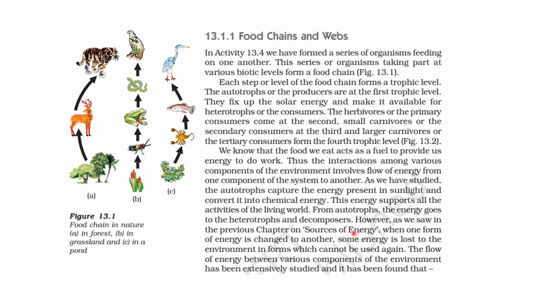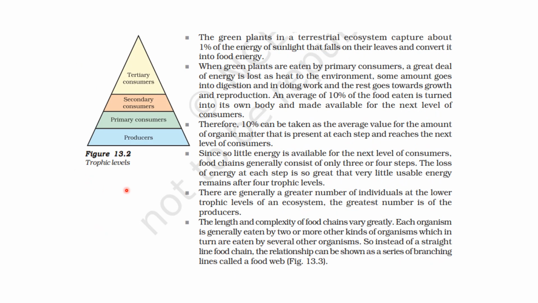Okay. Now, but हमने एक previous chapter में पढ़ा था sources of energy में, like one form of energy is changed to another. Okay. When one form of energy is changed to another, some energy is lost to the environment in the forms which cannot be used again. Okay. So the flow of energy between various components of the environment has been extensively studied और उससे हमें कुछ results मिले हैं जो हम अब detail में पढ़ेंगे, right? So figure 13.2 shows various trophic levels, ठीक है, initially producers, then primary consumers, फिर secondary consumers, फिर tertiary consumers, ठीक है.